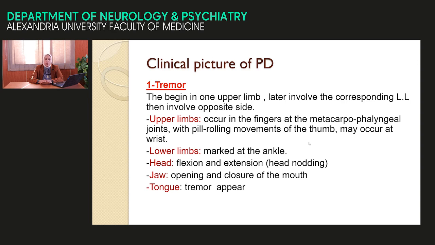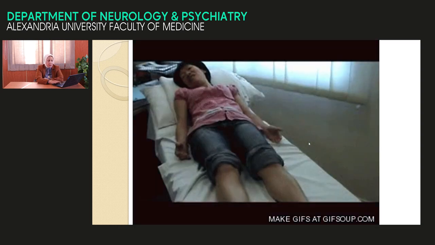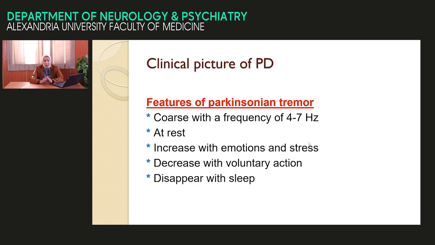And lastly, on the tip of the tongue: ask the patient to protrude the tongue and you find the tremor on the tip. What are the characteristics of the Parkinsonian tremor? It is the best example of resting tremor. Ask the patient to relax, and we find the tremor is present, as we discussed before.